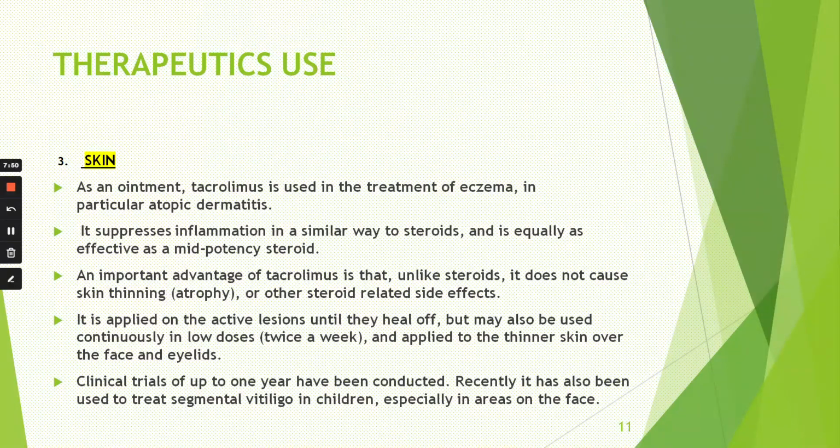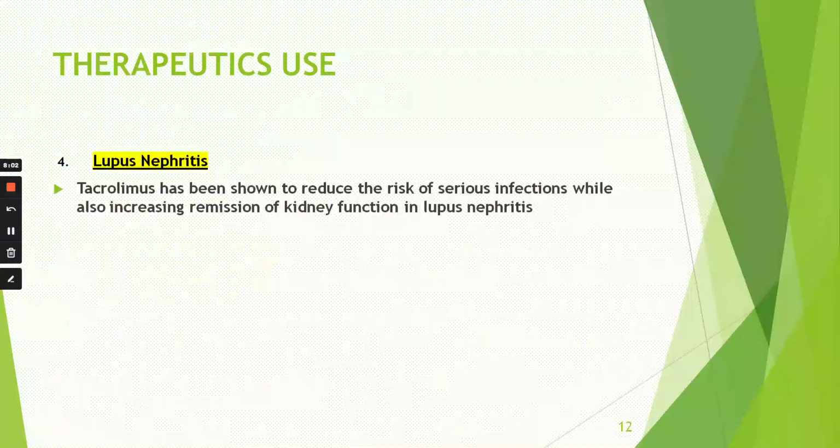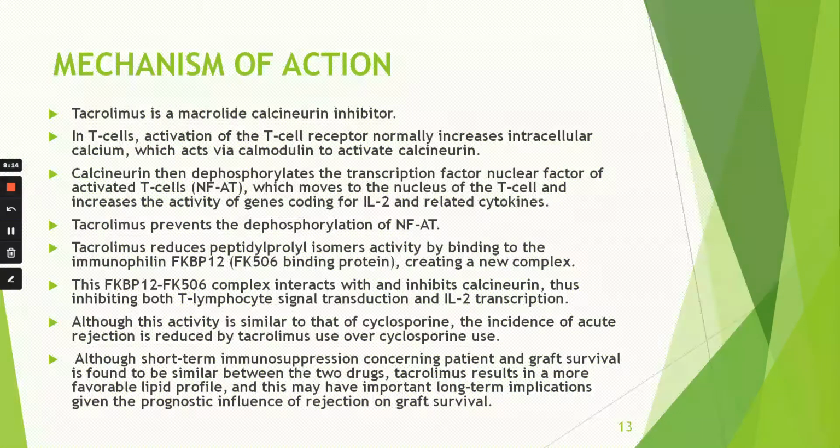Clinical trials up to 1 year have been conducted. Recently, it has also been used to treat vitiligo in children, especially in the areas of the face. I already told you what is vitiligo. It is white patches on the skin. Lupus nephritis. Tacrolimus has been shown to reduce the risk of serious infection while also increasing the remission of kidney function in lupus nephritis.